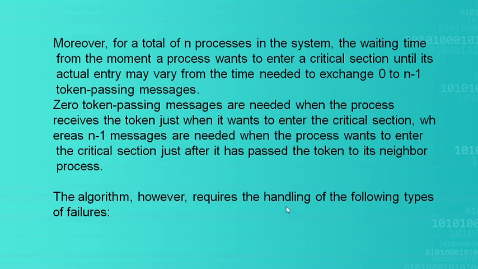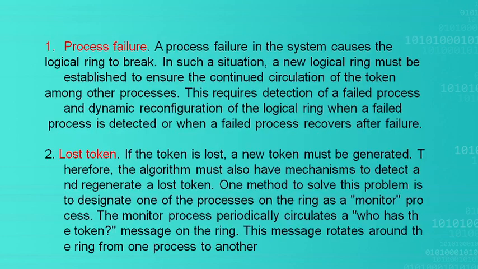So the algorithm requires handling of the following types of failures. They are process failure, means if any process in the ring is holding that token and that process has failed, in such a situation a new logical ring must be established to ensure the circulation of the token among the other processes.